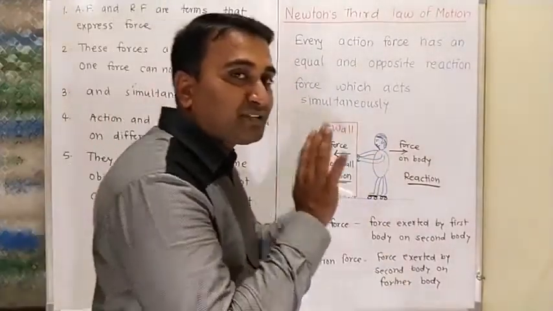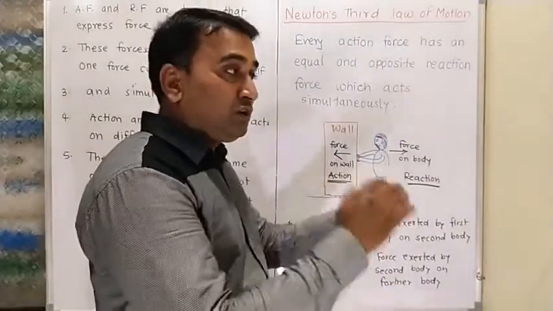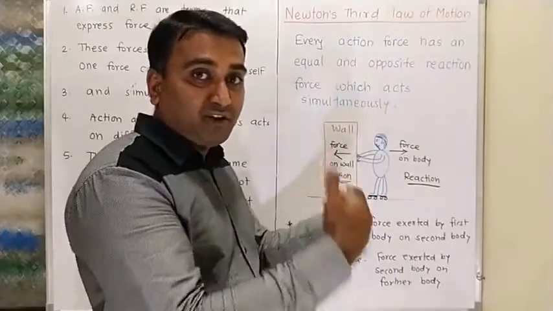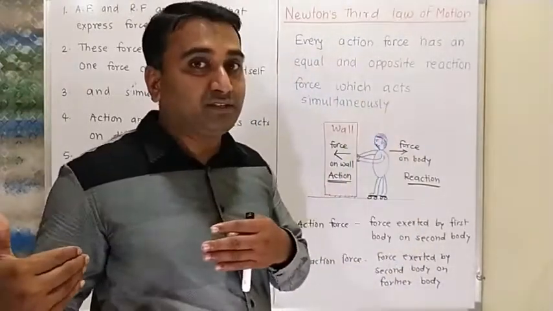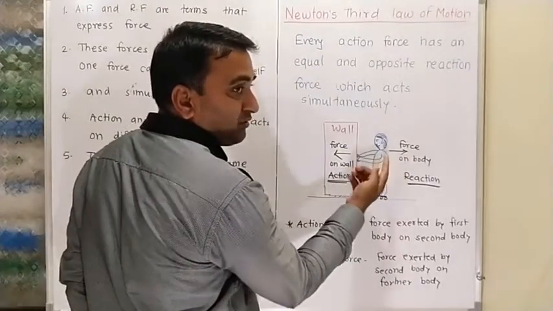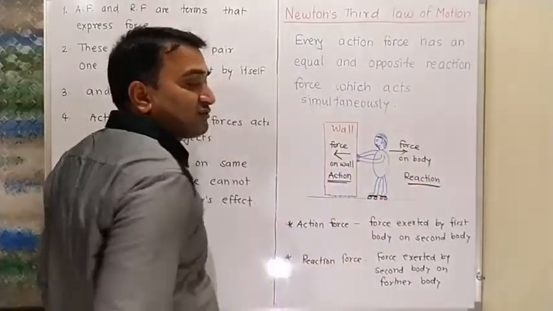If he is pressing the wall, giving force or pushing the wall, the wall is not moving, the person himself is moving a little backward. So the force exerted by the second body on the first body is called the reaction force.